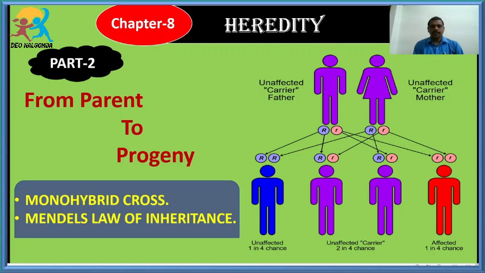We discussed why he conducted his experiments on the pea plant, why he had chosen the pea plant Pisum sativum as his experimental material, and the concepts of genetic terminology: the definition of gene, the definition of allele, phenotype and genotype, and what we mean by homozygous and heterozygous.